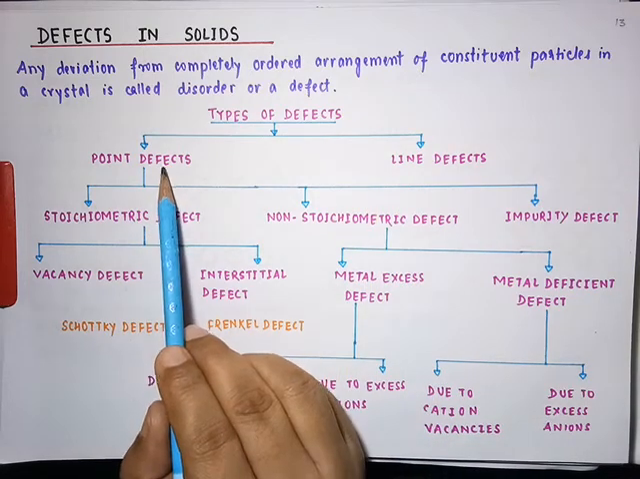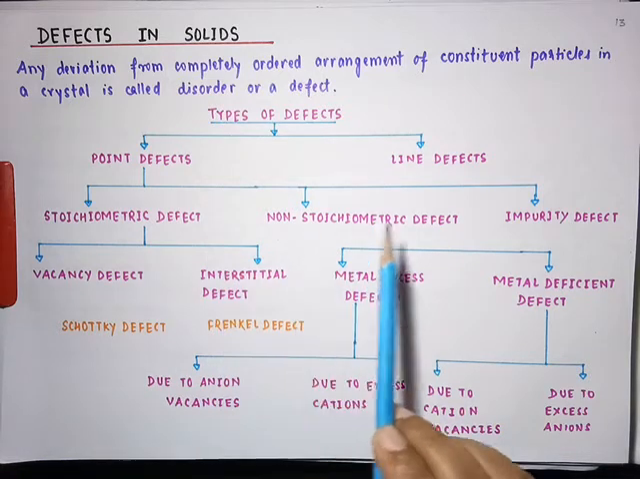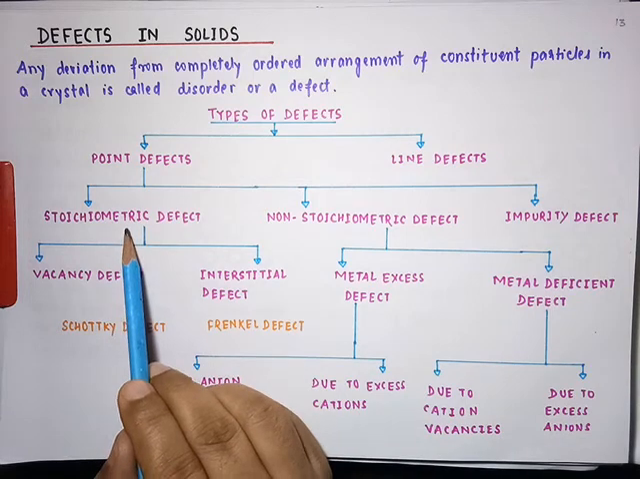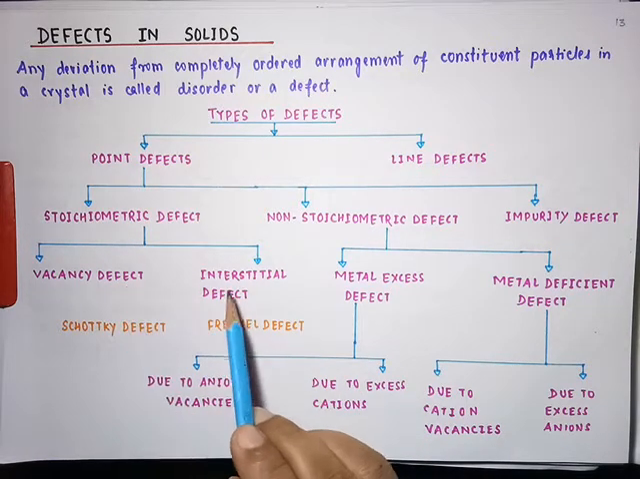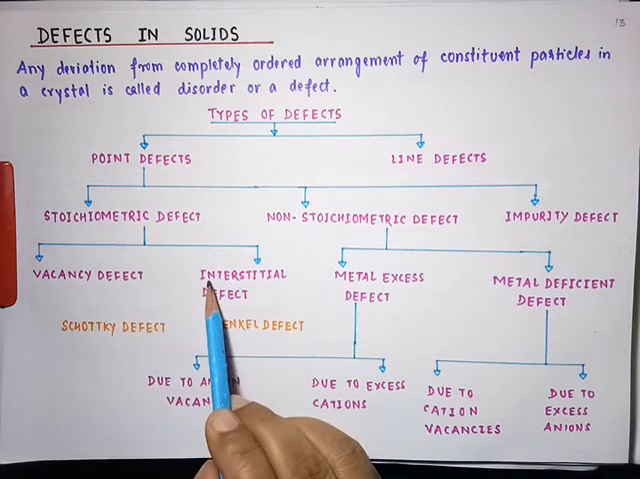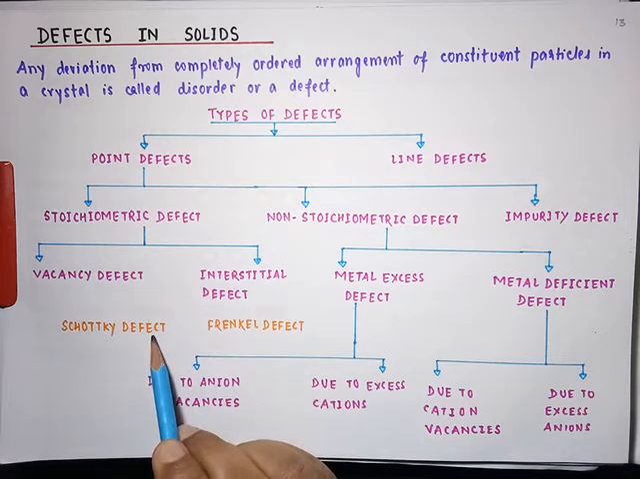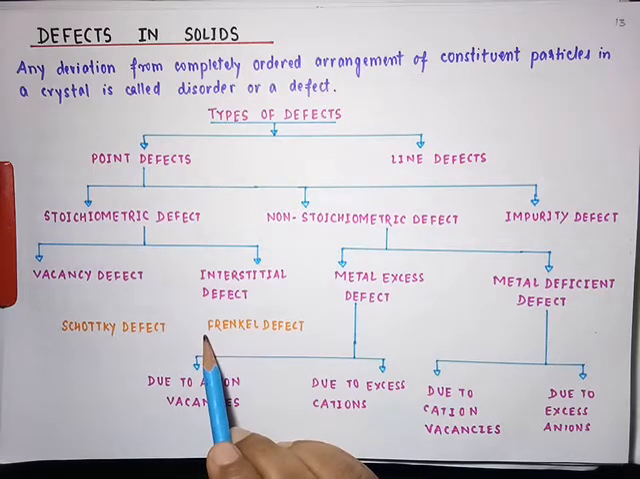Now this point defect will be of three types: stoichiometric, non-stoichiometric and impurity defect. Stoichiometric defect is further of two types: vacancy defect and interstitial defect. These two defects are for non-ionic solids, and in case of ionic solids these defects will be termed as Schottky and Frenkel defect.